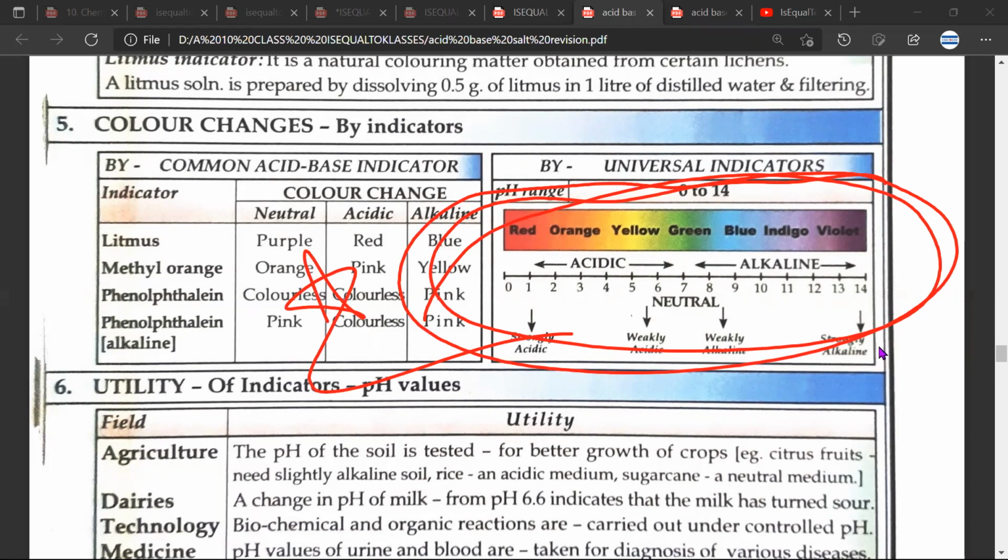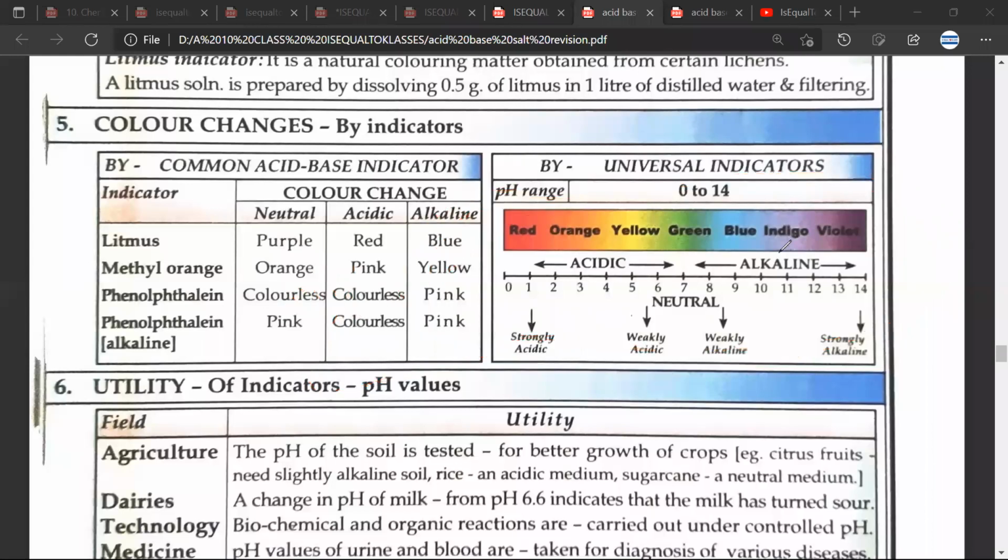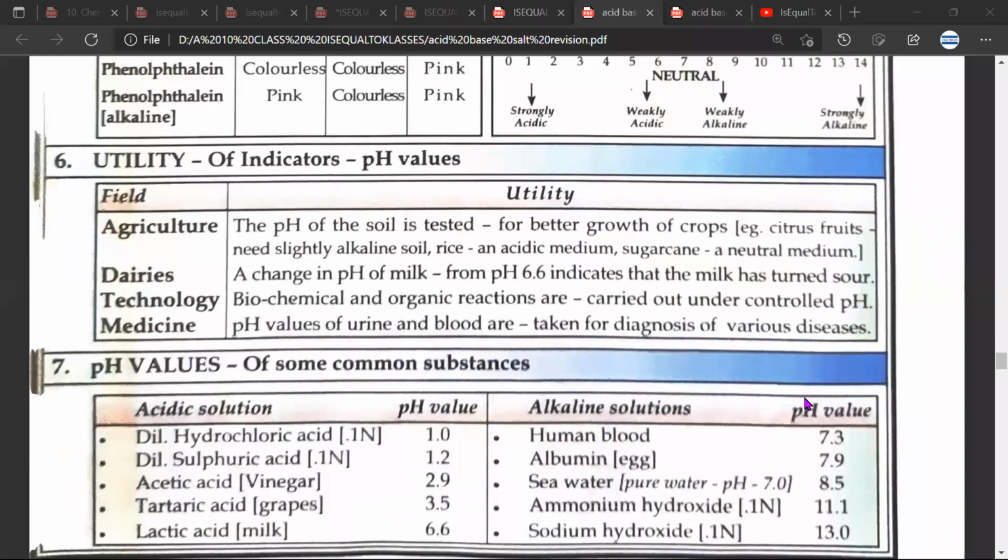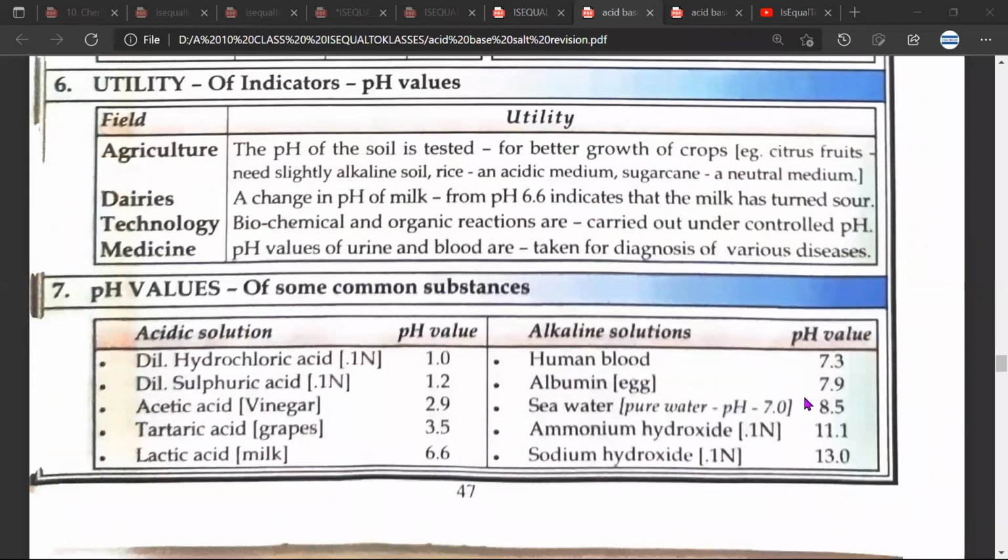And you can spend a few seconds just going through the utility of pH values. Can you read these? Utility of indicators, pH values, agriculture. The pH of the soil is tested for better growth of crops. Example, citrus fruits need slightly alkaline soil, rice an acidic medium, sugarcane a neutral medium.